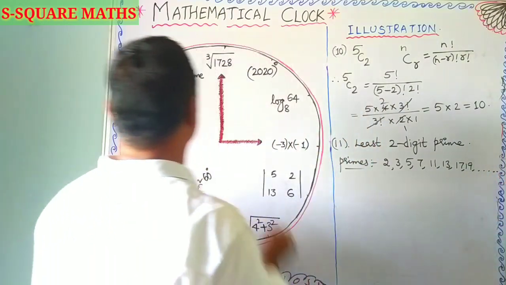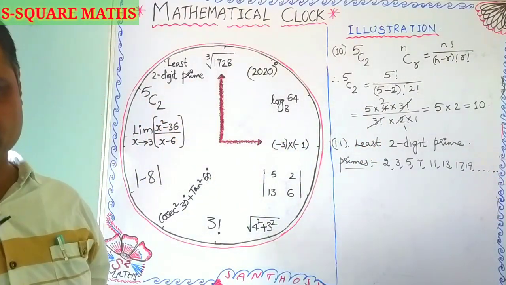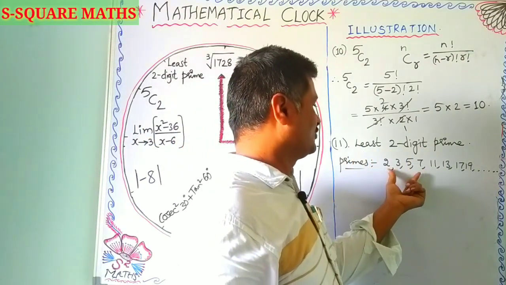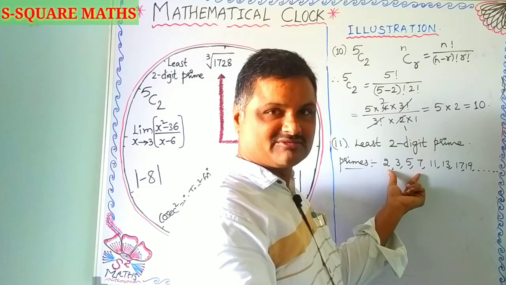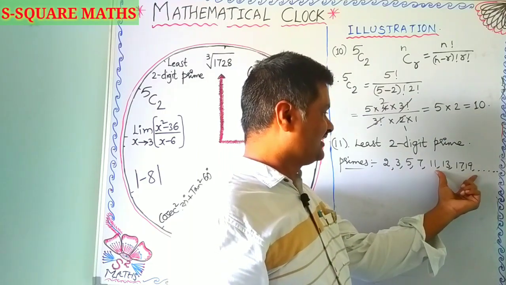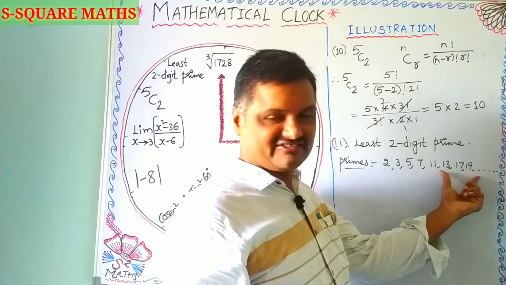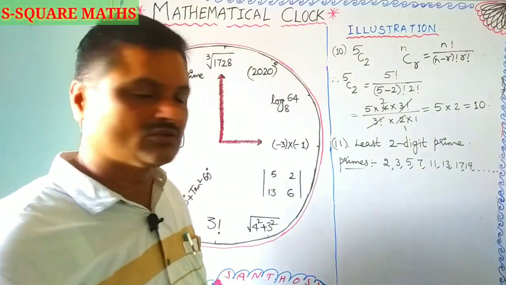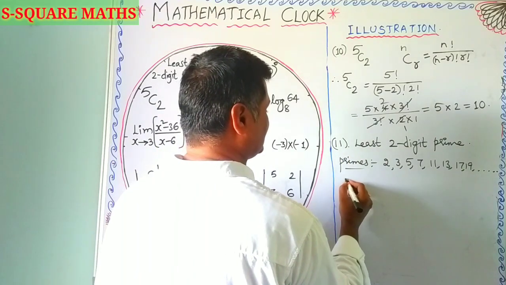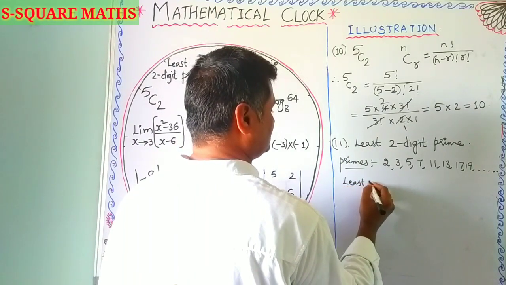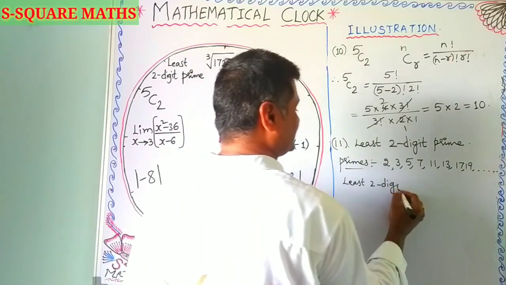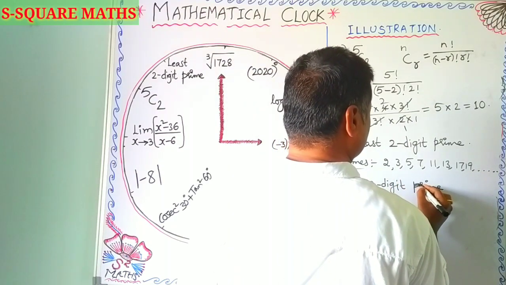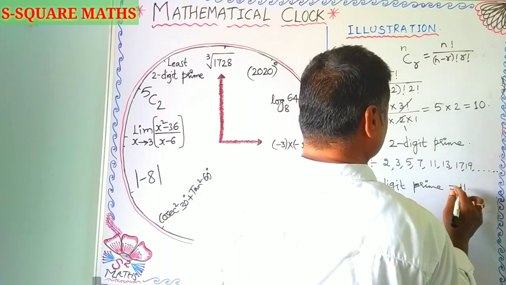But what is our question? The least 2-digit prime number. Here 2, 3, 5, 7 are prime numbers, but they are 1 digit. So the 2-digit prime numbers are 11, 13, 17, 19, and so on. Among them the least is nothing but 11. So therefore our least 2-digit prime is 11.